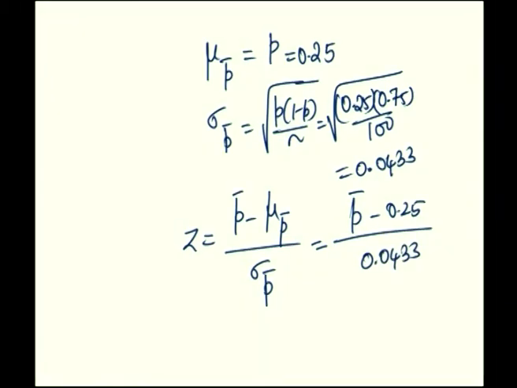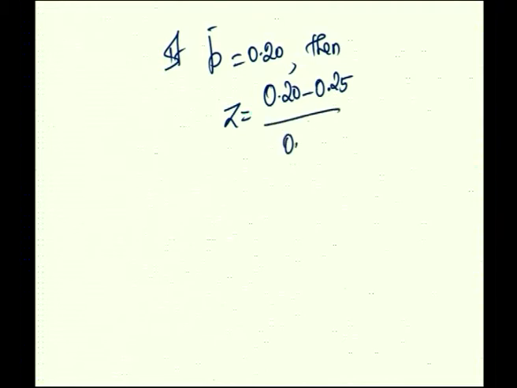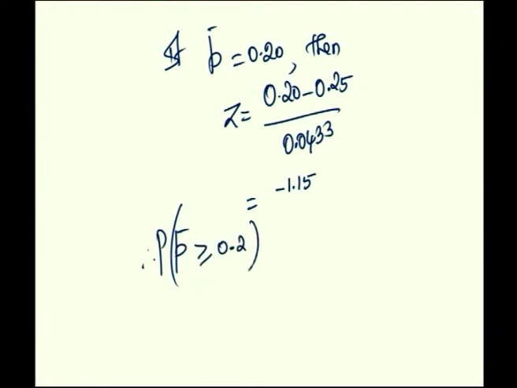P bar minus 0.25 by 0.0433. So, for the probability, P bar of 0.2 has to be converted first. If P bar is equal to 0.20, then what is your Z value? Z is equal to (0.20 minus 0.25) divided by 0.0433, which is minus 1.15. Therefore, the probability of P bar greater or equal to 0.2 is P of Z greater or equal to minus 1.15. Plot this in the diagram and see what area is required.